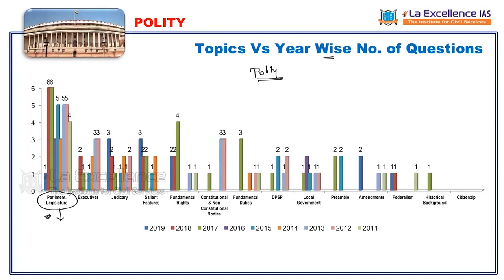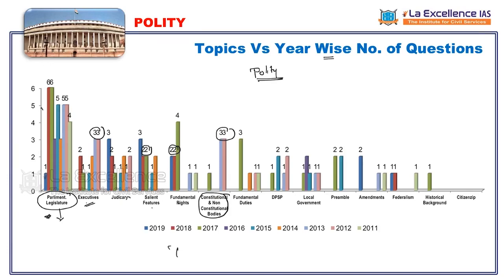So legislature is one thing which we have to focus upon. Next, see constitutional, non-constitutional bodies. How many questions? And the next is executive, and then salient features. The questions are increasing in these years. And then, as usual, fundamental rights is a high yielding area. So, legislature, constitutional and non-constitutional bodies, fundamental rights, salient features, executive. If you focus upon that, it makes a very big success for you with regard to polity. And the remaining are not much, though one or two questions come up now and then.